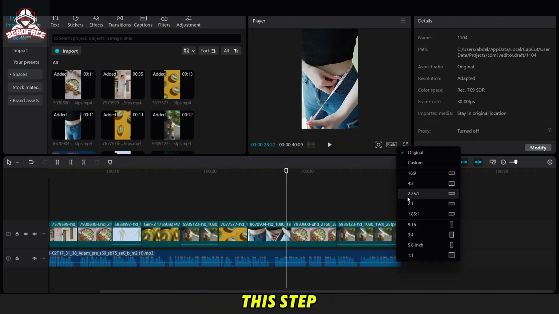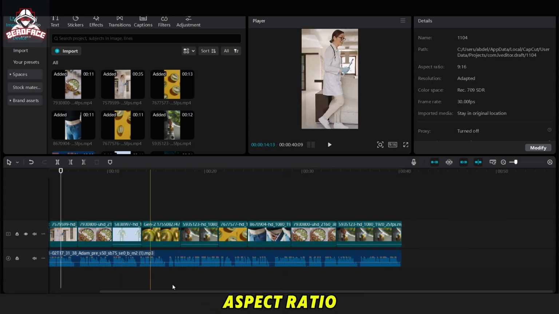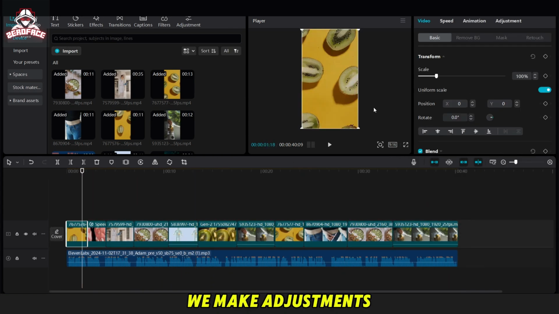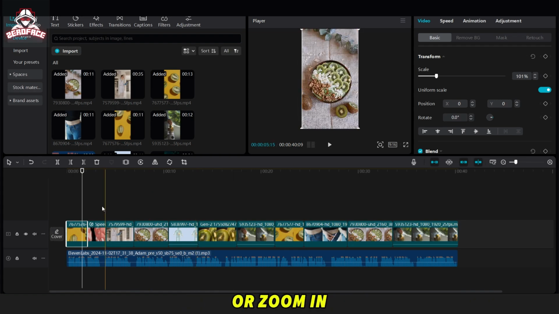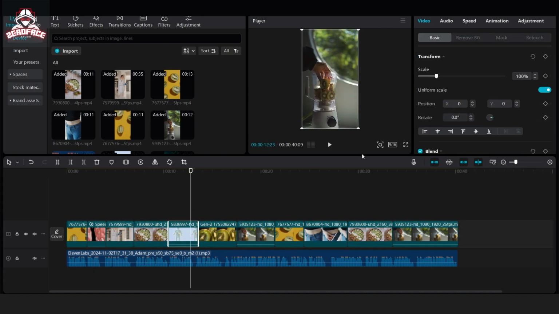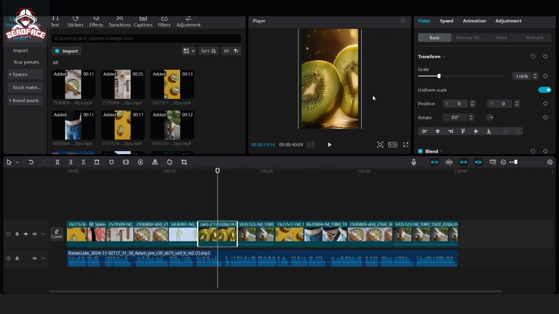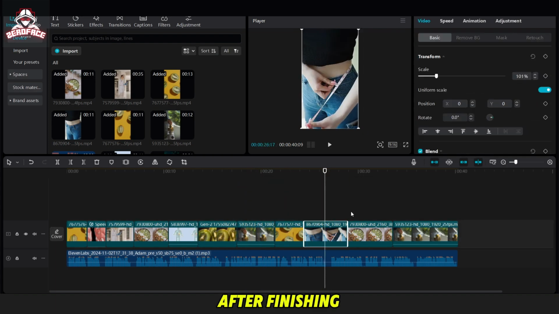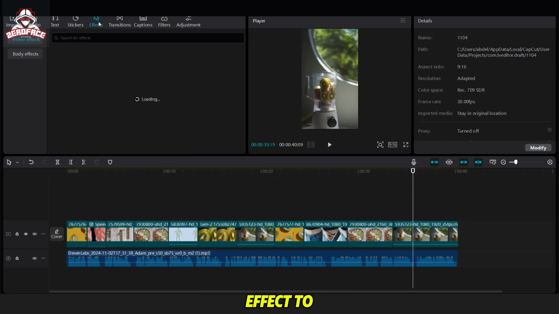Once we complete this step, we adjust the video's aspect ratio to 9:16. Then, for each video clip, we make adjustments to remove any watermarks or zoom in as needed. After finishing this step, we add a vignette effect to all clips, as you can see.